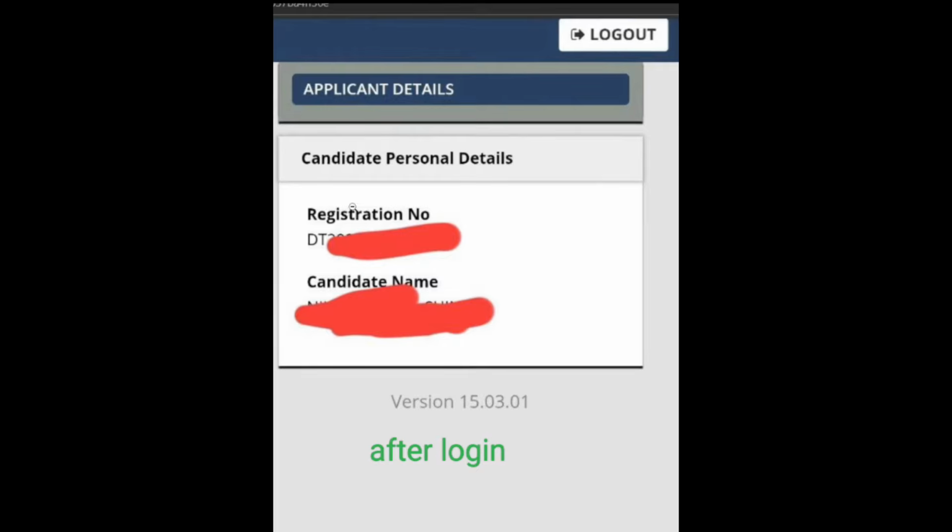And again saying, before downloading the admit card, just clear all your cache and all those things, then your solution will be done. Okay, still if you are facing issues, must comment here, then I will try to reply as